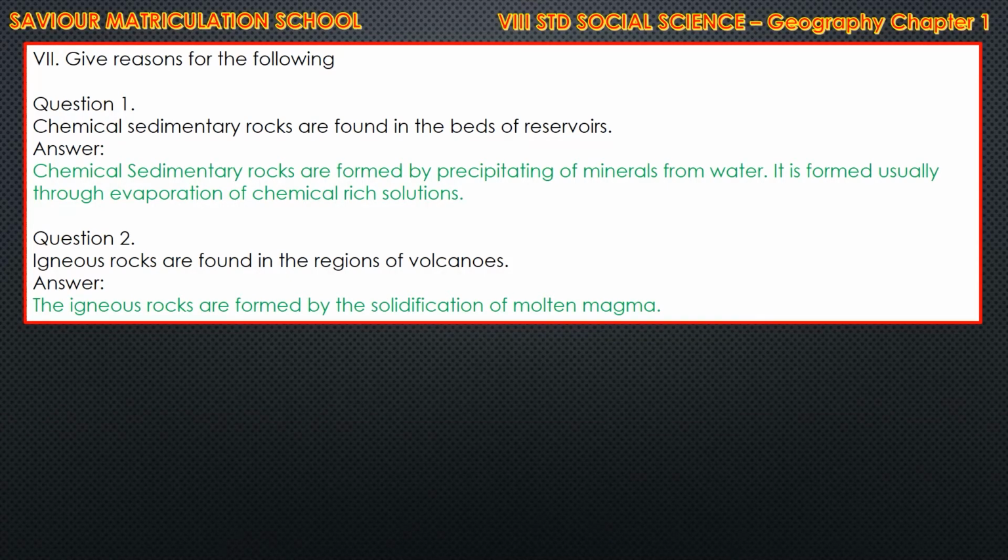And question number 2, igneous rocks are found in the regions of volcanoes. The answer is, the igneous rocks are formed by the solidification of molten magma.